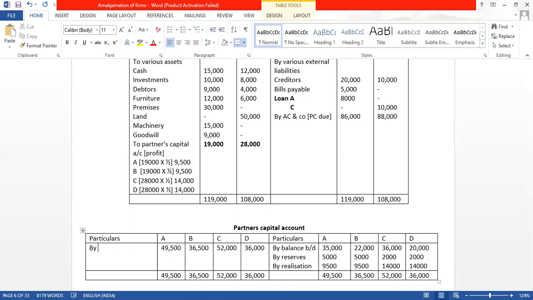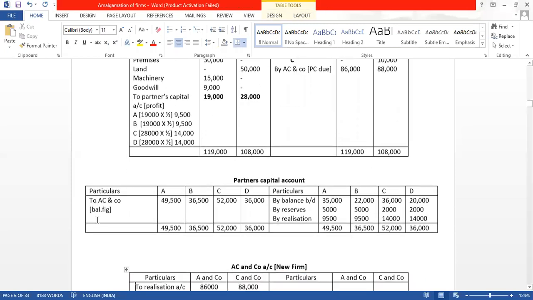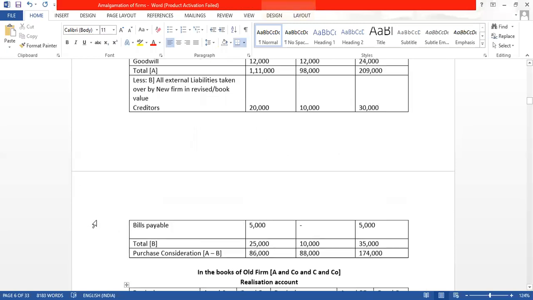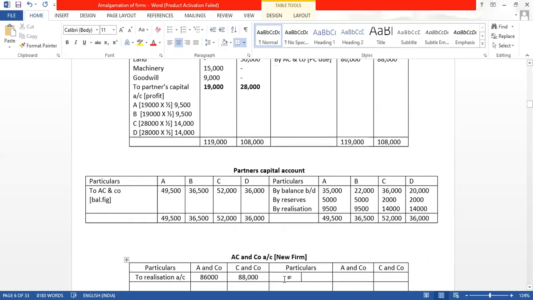इसको बोलेंगे यहाँ से जो जाता है, it will go to AC and company, which is the new firm. Balancing figure. अब इसका opposite effect ACN company, here it will be 2 ACN company, और यहाँ पे opposite ACN company में 2 का opposite by partners capital account.